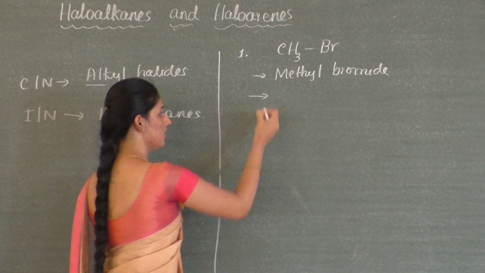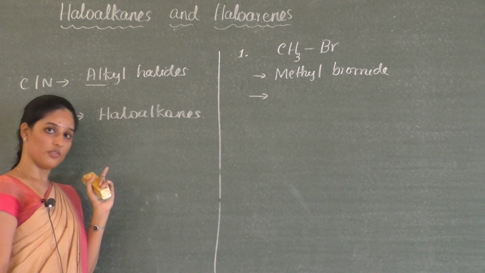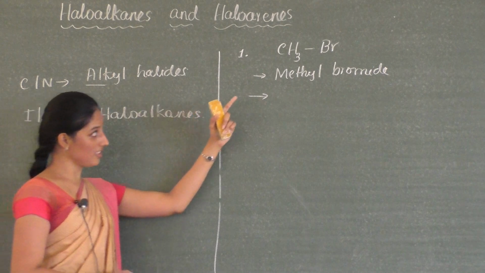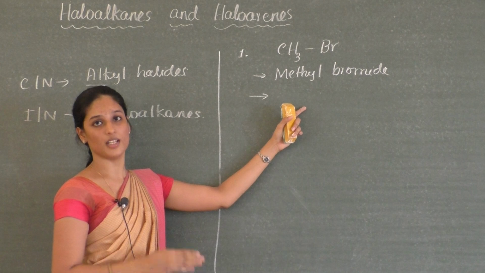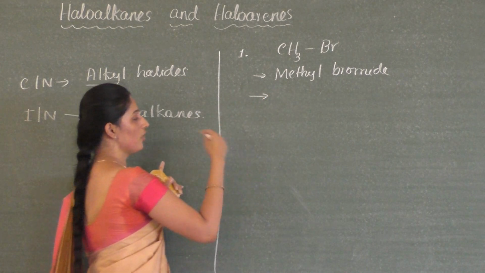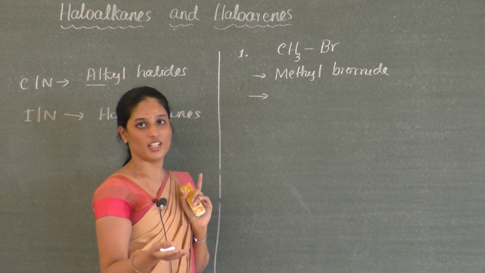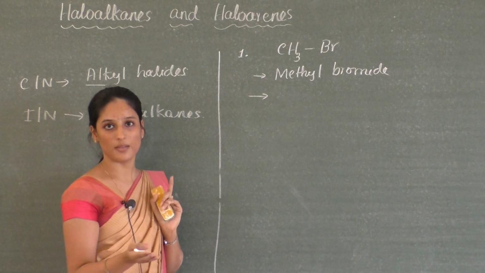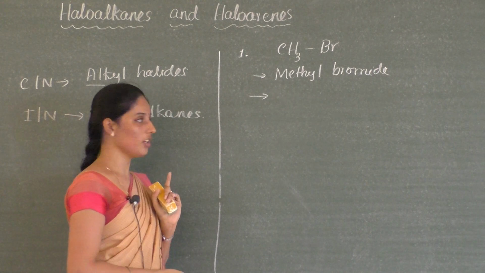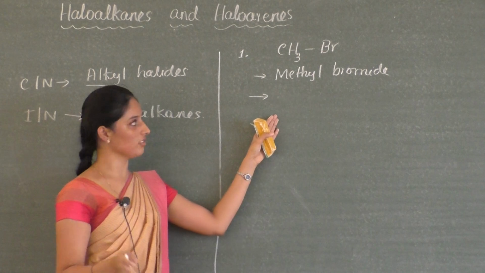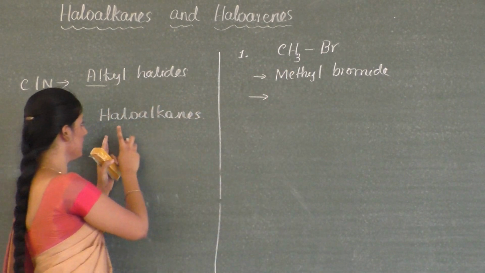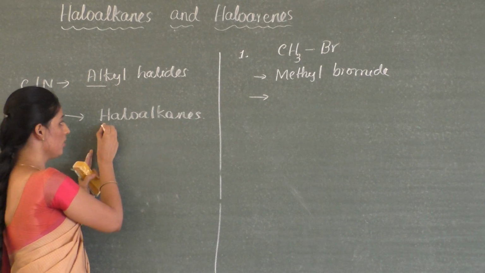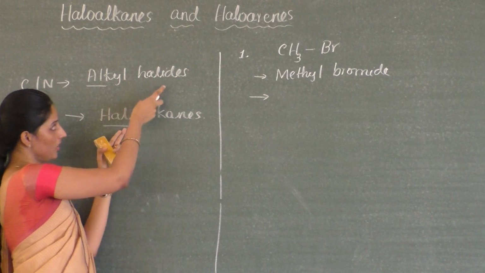And how to write the IUPAC name? In systematic naming, that is under the IUPAC system, we have certain rules to name the compound. You have to select a carbon chain as the parent chain, and you have to number that parent chain. According to so many rules, I am not going to discuss all those things. I will directly write the IUPAC name of this compound. That is named as haloalkane. So here, the reverse of this.